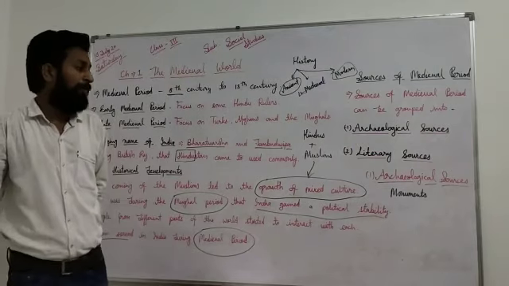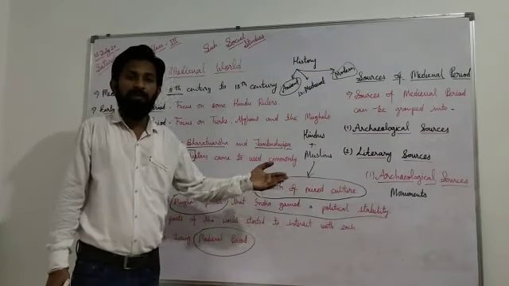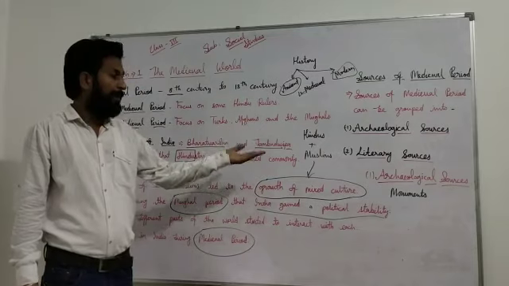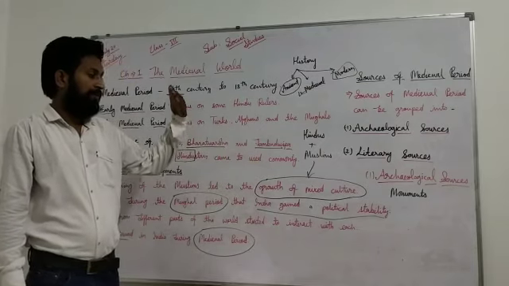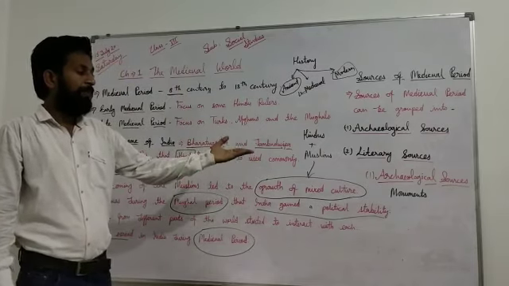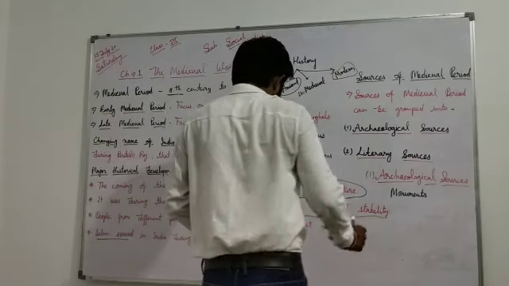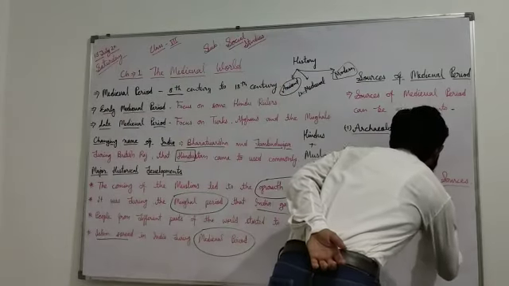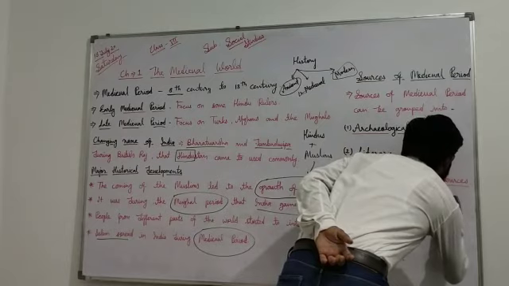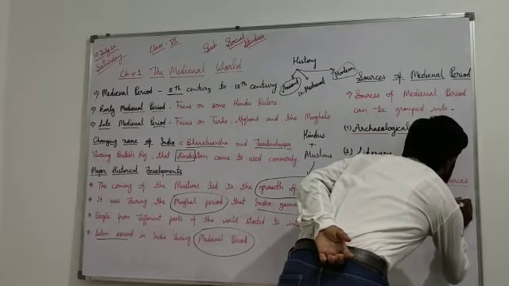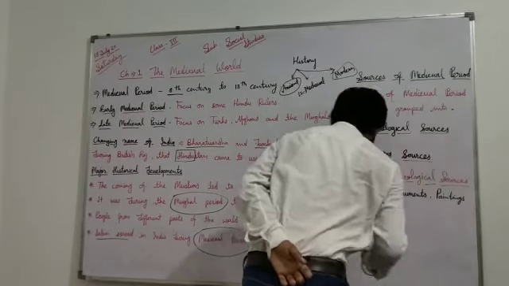Monuments means many types of structures like palaces, forts, mosques, temples, water reservoirs. Many types of things are there in monuments. After monuments, paintings.